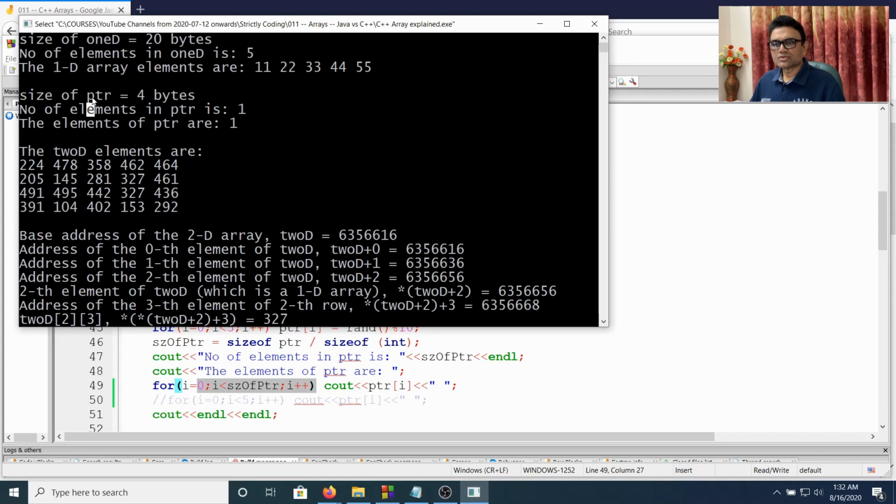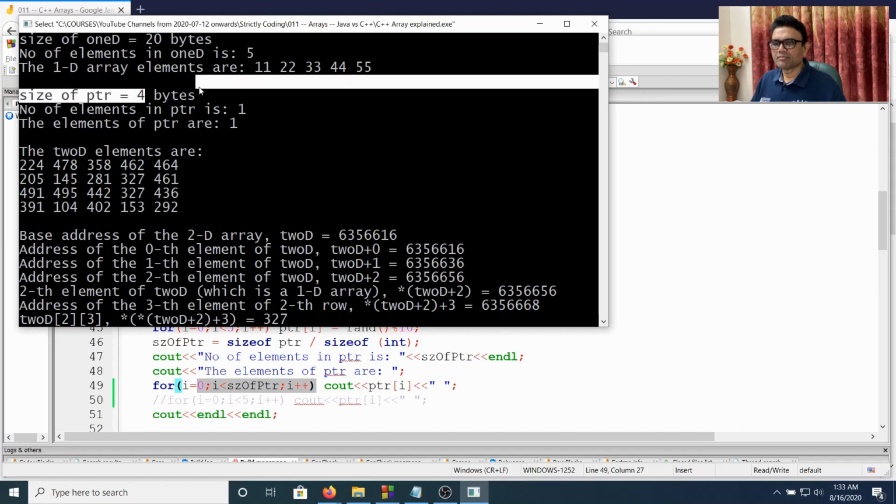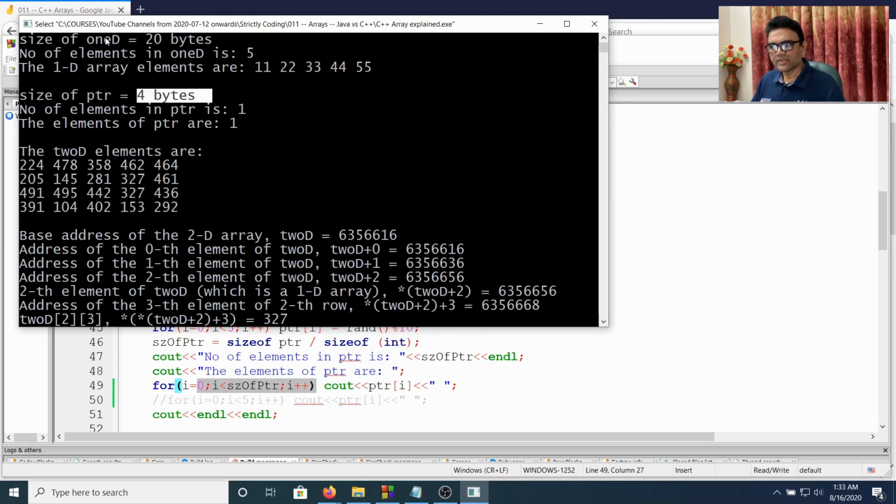So size of pointer is for a variable, an independent variable, PTR, which takes 4 bytes to store the byte number, because it's a 32-bit addressing machine. If it is 64-bit addressing, then it might be 8 bytes too. So basically it tells how many bytes are needed to store an address, because it is a pointer and its job is to store an address. That is why it is not telling how many bytes are dynamically allocated for 5 integers. So it is not telling 20 bytes. It is telling the byte requirement for an address, and that's the difference.